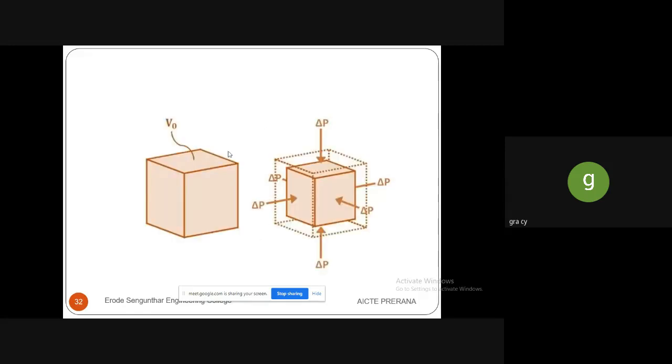See, we can easily see in this diagram. For bulk modulus, when you are taking a cubical surface, the volumetric strain will be applicable to the whole, x direction, y direction, then z direction. Here we can see when the direct stress is applied on the surface, see the imaginary lines, there is a change in all 3 directions, x-axis, y-axis and z-axis. So the bulk modulus is the ratio between direct stress to the volumetric strain. It is denoted by the letter K.